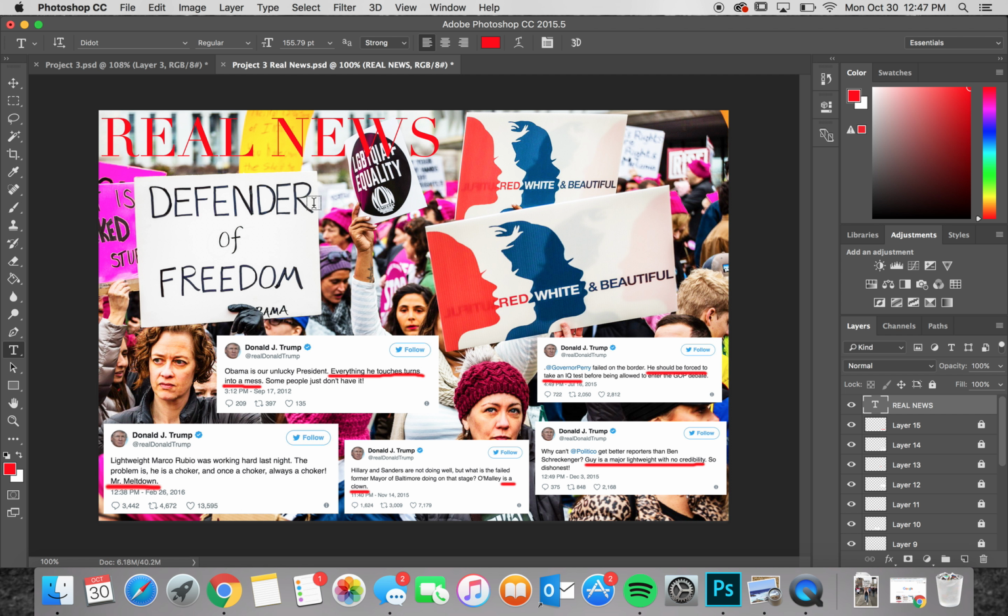Then for my real news, I have the same photo, but I have it brightened up, and I have all the original photos with it. All my layers are of me pasting the Donald Trump tweets and underlining all of his words that were on the previous signs. I lightened up a lot of things. I saturated it heavily, brought that real news at the top, and lightened up the background so it looked more sunny and happy.